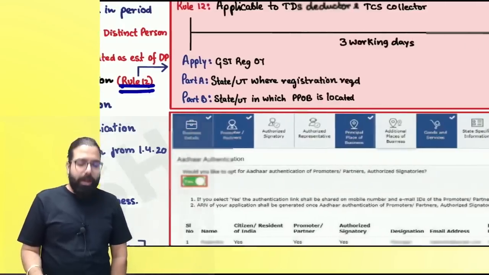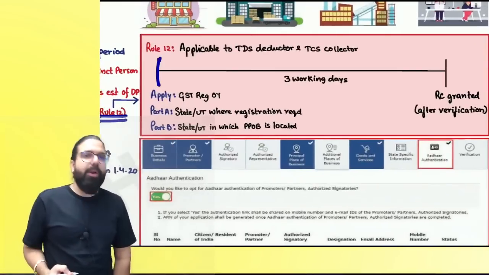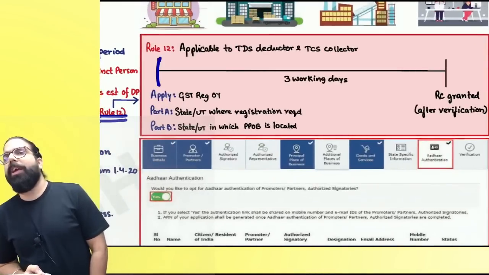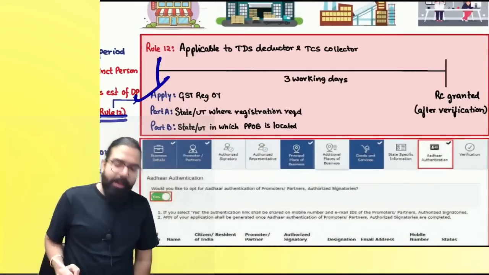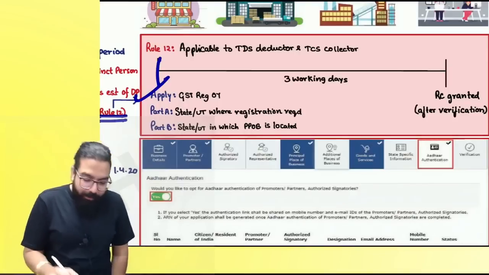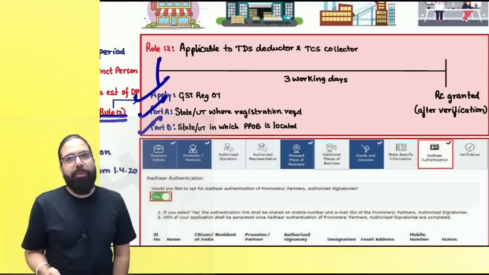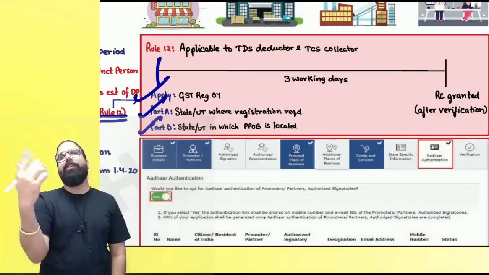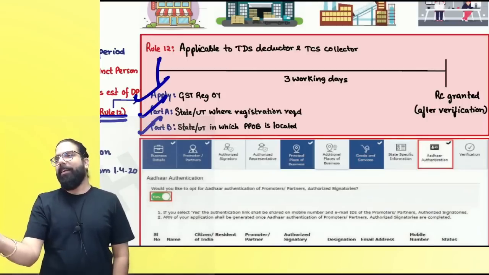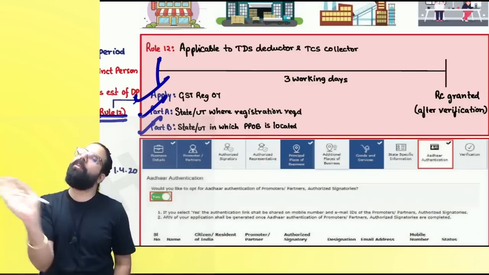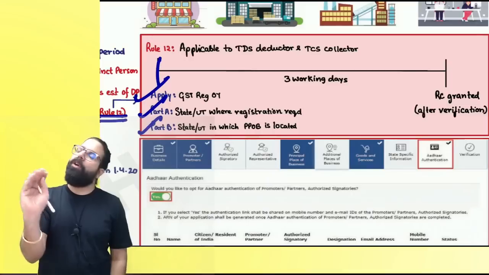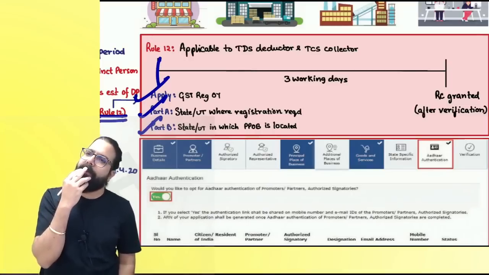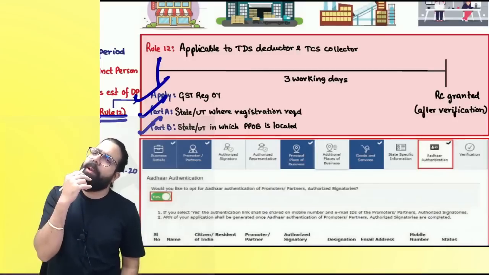Rule number 12. Rule number 12 says that if you are a TDS deductor or TCS collector and you want to take registration, you can apply in GST REG 07, where Part A and Part B you can fill. In Part A you can tell the state where you want registration. Now just imagine, do you think a TCS collector like Flipkart will have an office in every small village, every small town, every state?